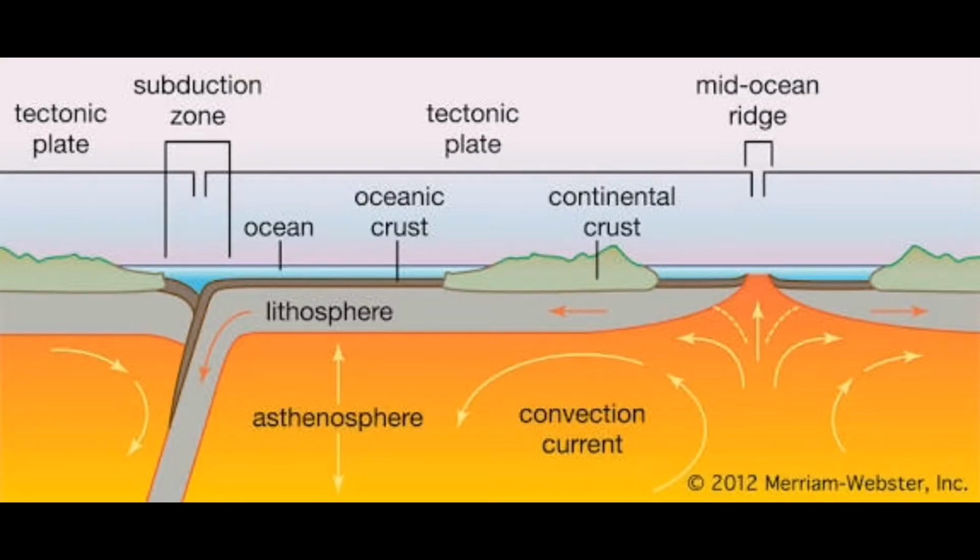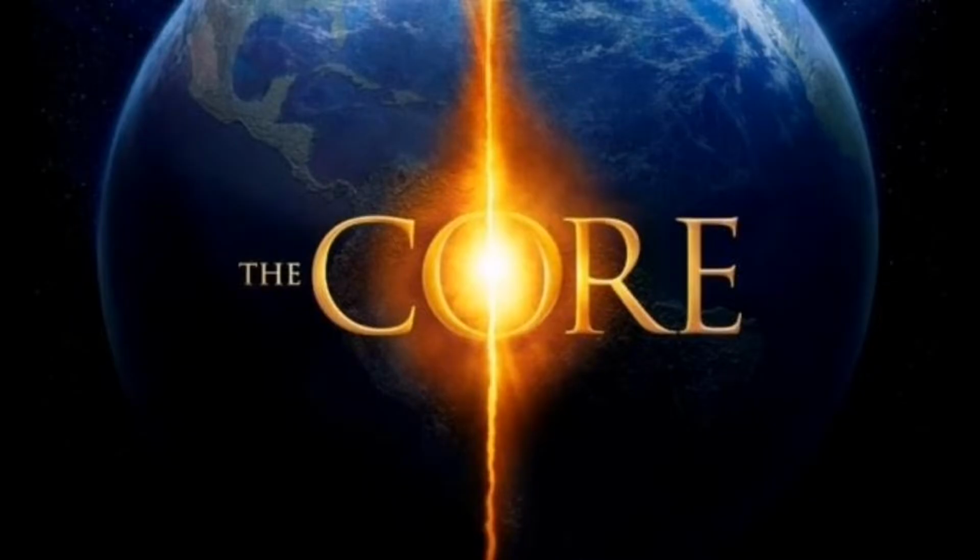We also discussed the various layers, the continental crust, the oceanic crust, then the asthenosphere, etc. Today we are going to discuss the last layer or the most interior of the earth, that is the core. Okay children, let's start.